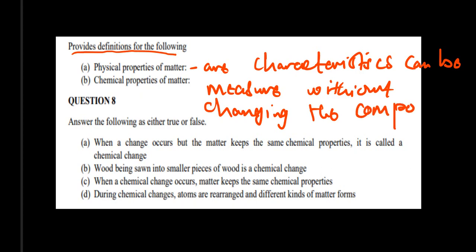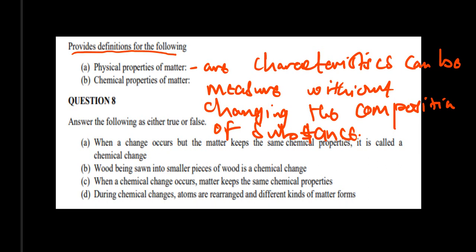Okay, so this here is what we refer to as physical properties of matter.